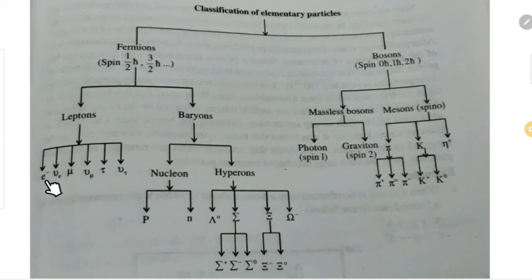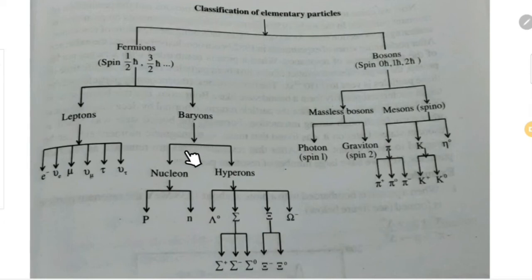All the 6 members are elementary particles. Electron and all neutrinos are basic elementary particles, and they are stable particles. Muon and tau are not stable particles. They can decay: tau can decay into mu, and mu can decay into electron. So electron and the 3 neutrinos are stable elementary particles. We will come across several other properties of leptons later.